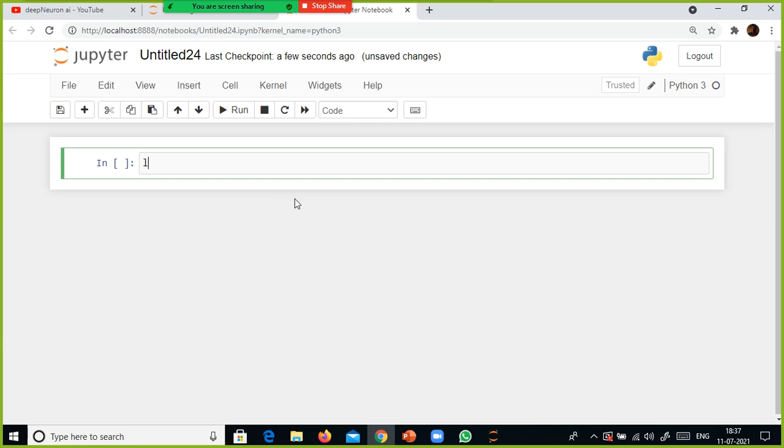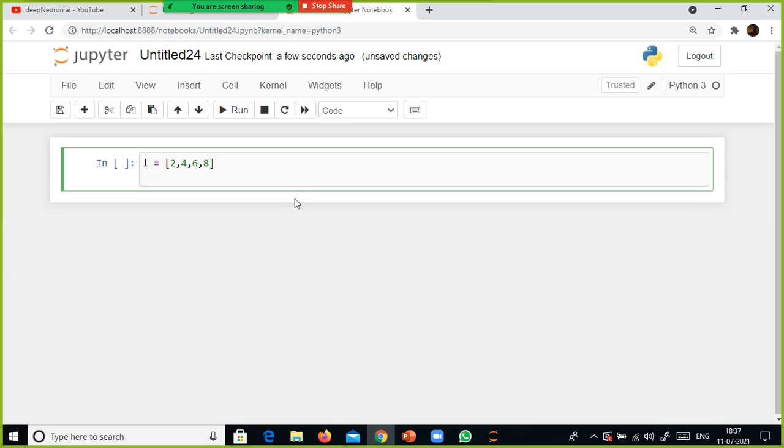Okay, I'll define a simple list. You know what a list is, right? You can use a square bracket to define a list. Here what I'm going to do is use the L dot sum function.